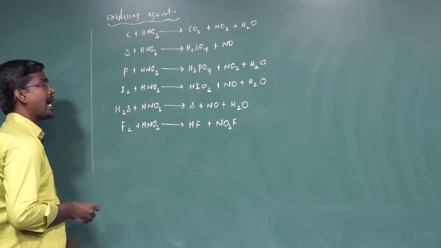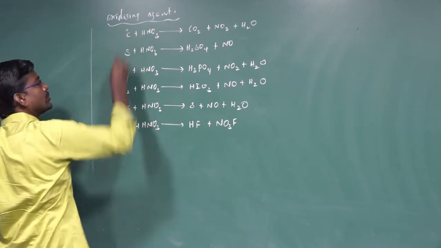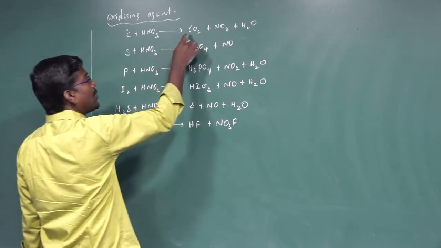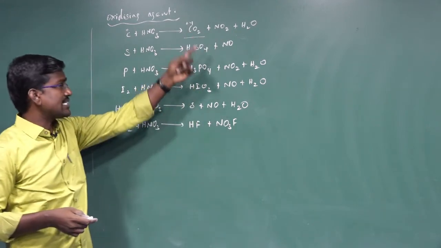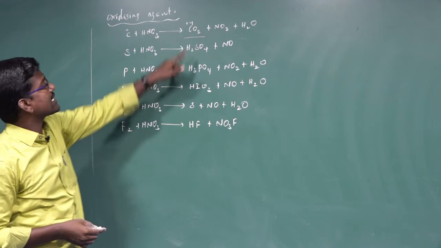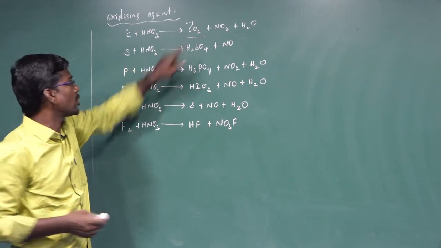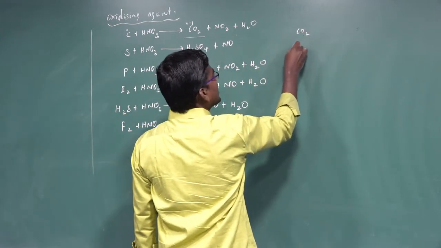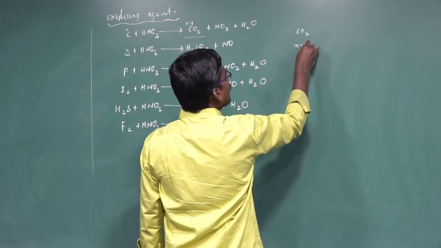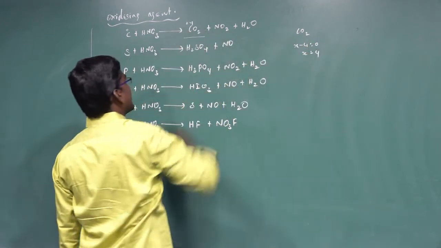How do we find that nitric acid is an oxidizing agent? What is the oxidation state of carbon? 0. What is the oxidation state of carbon in carbon dioxide? Plus 4, because each oxygen exhibits a -2 charge. How many oxygens are there? 2 oxygens, 2 times -2 gives -4. So in carbon dioxide, CO2, carbon is expressed as X minus 4 equals 0. X is equal to plus 4.